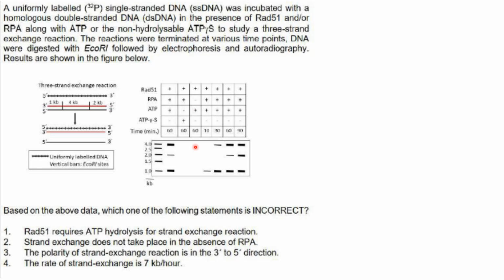Now again at 60 minutes, if you supply RAD51 and ATP without RPA, you don't get any bands, showing that all 3, that is RAD51, RPA and ATP, are required for the strand exchange reaction. So the first one is correct. So that is not the statement we want, because they have asked for the incorrect statement.